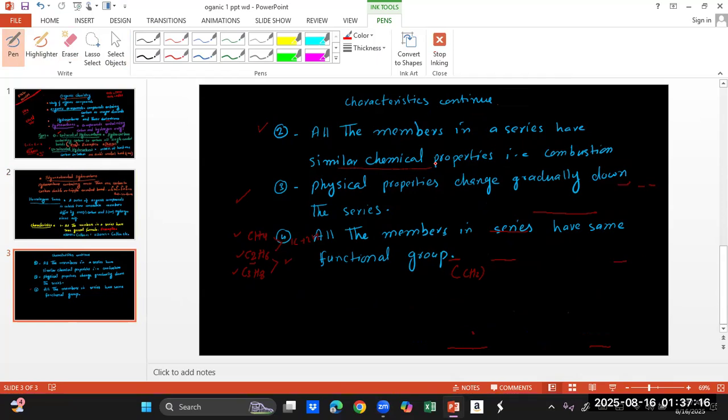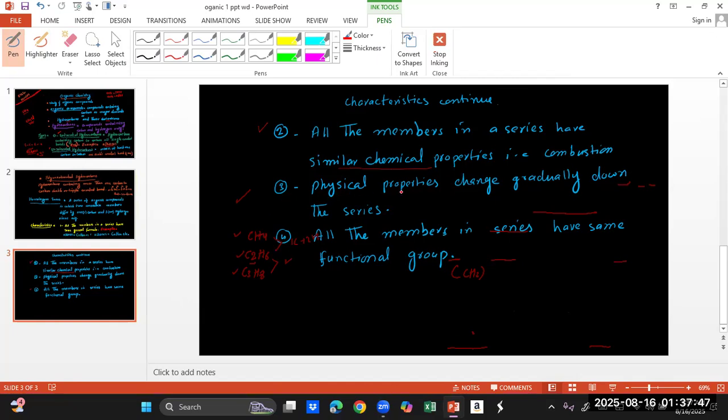So the first characteristic was that all the members in a series have the same general formula. All the alkanes have CnH2n+2, all the alkenes have CnH2n, etc. We have other organic compounds whose general formula is there, for example, alcohols, carboxylic acids. When we study their characteristics, then we will write their general formula.